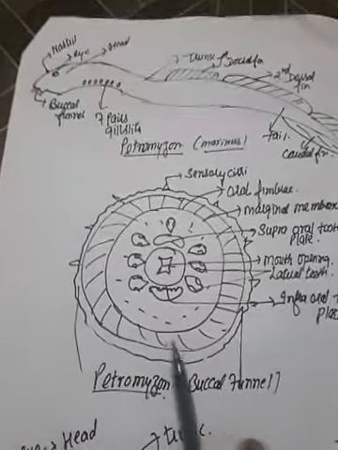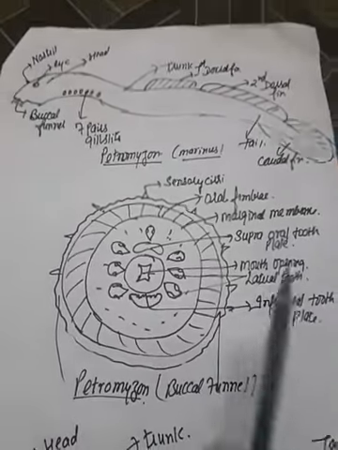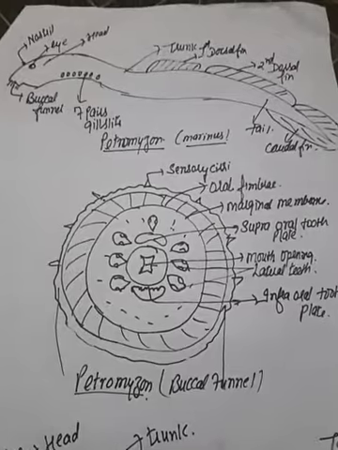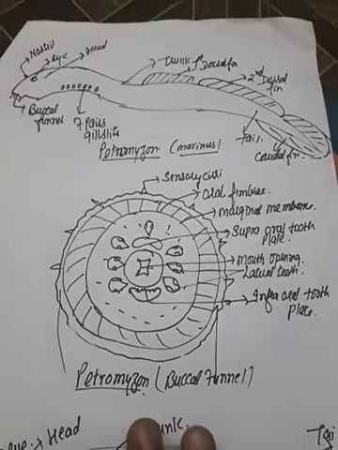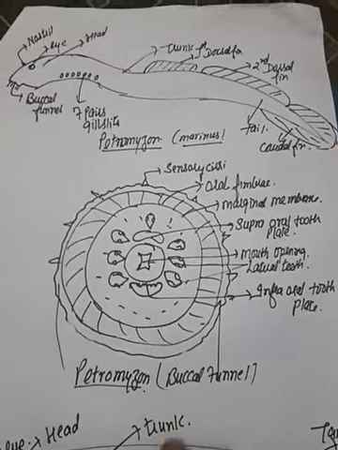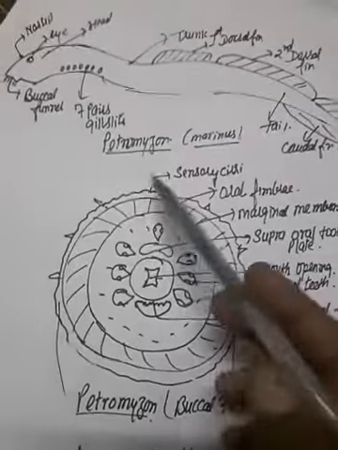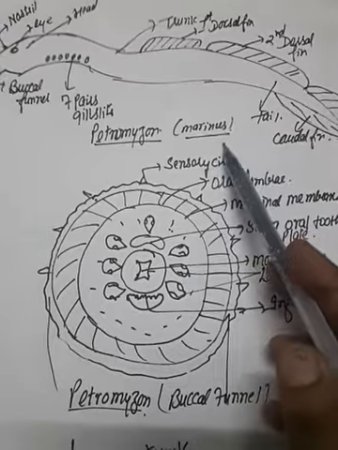The second characteristic feature of Petromyzon is their migration. Petromyzon exhibits both marine and freshwater forms, and the species we are discussing is Petromyzon marinus.